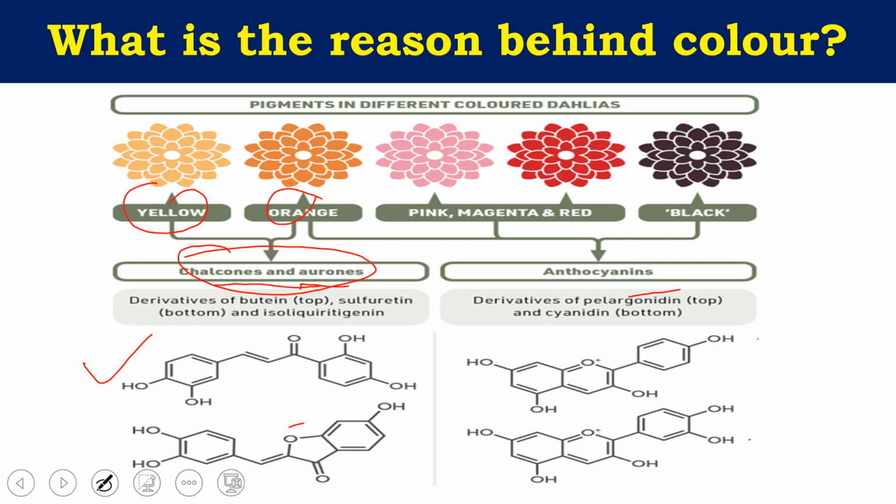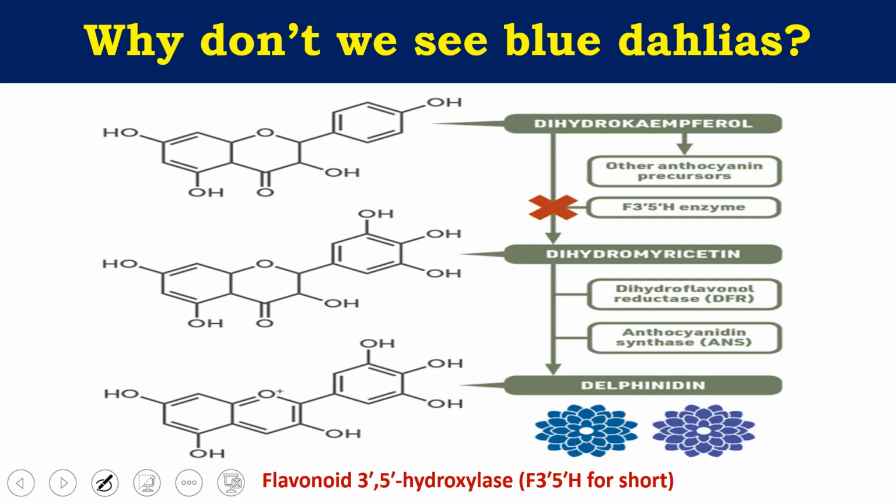Now, why is blue color not there? This is the reason why you can have different colors of dahlia. Now, why will we not see blue color? With the various pigments hanging out in the petal, you would think blue color would not be a big challenge, but there is a genetic problem. Dahlia lacks an enzyme.